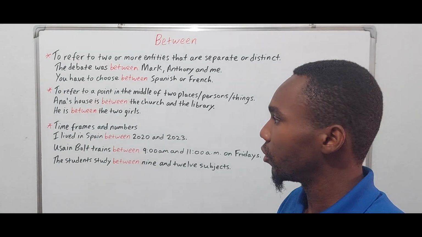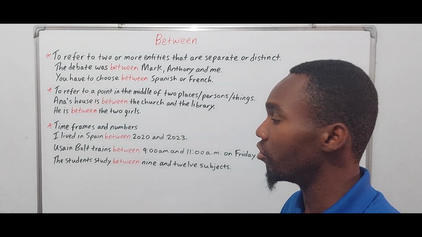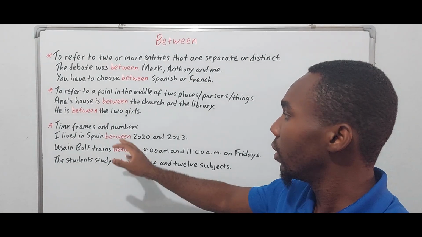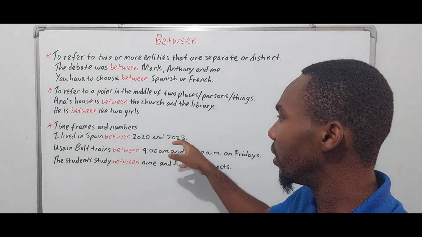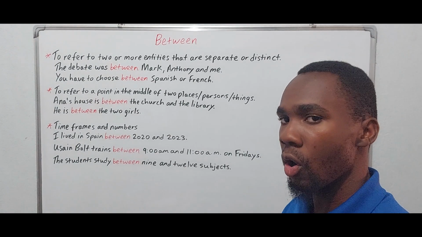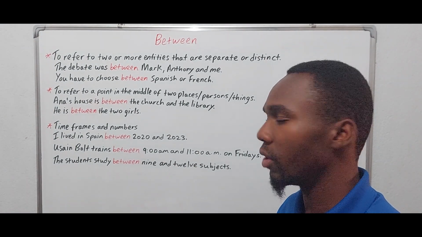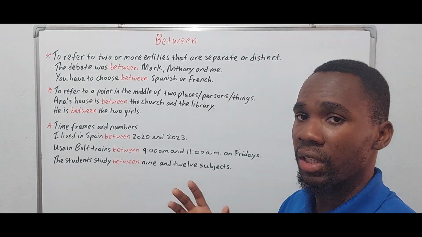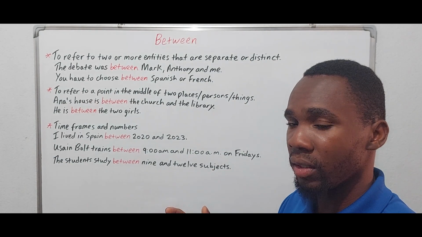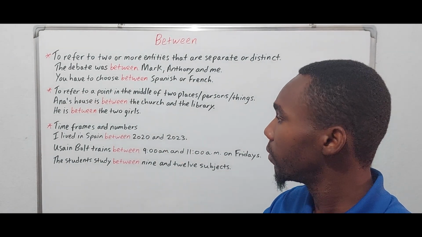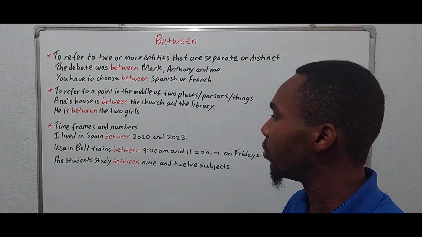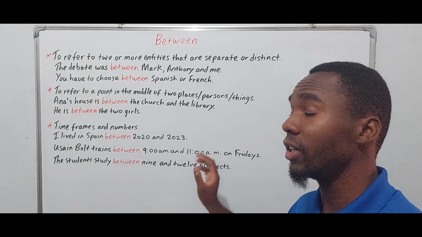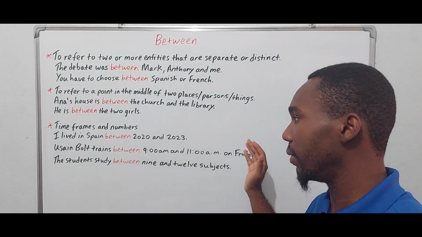Time frames and numbers. So anytime we want to talk about a range of time, right, we use between. So I lived in Spain between 2020 and 2023. So all of that time would represent the time that I lived in Spain. And to talk about the range, we use between, the starting point and the end point. Usain Bolt trains between 9 a.m. and 11 a.m. on Fridays. Once again, we have a time frame. Start, end.